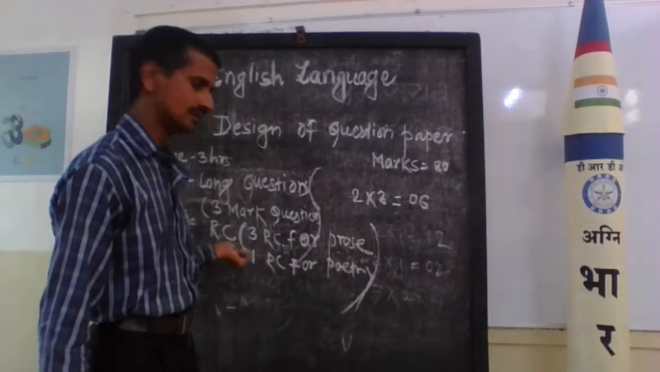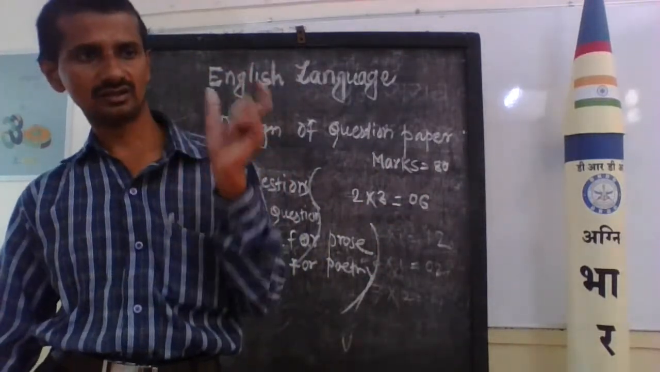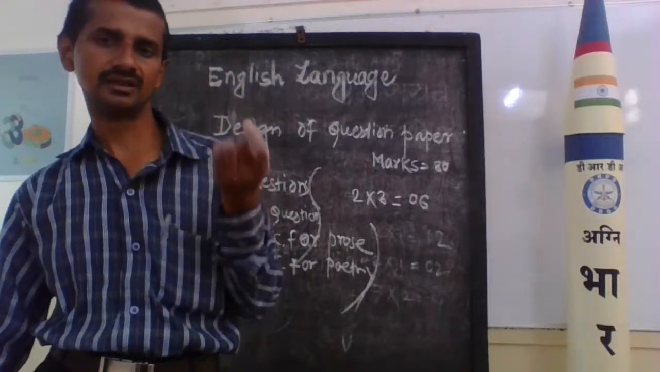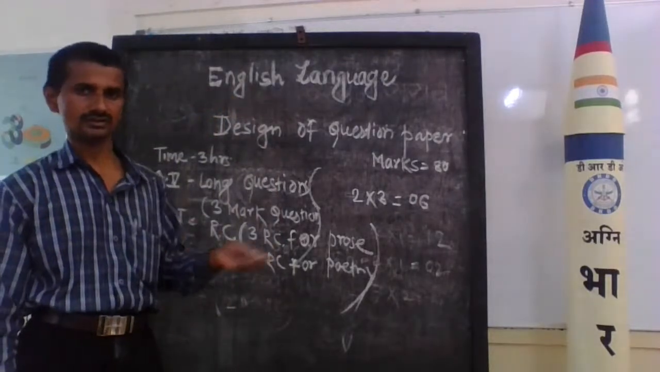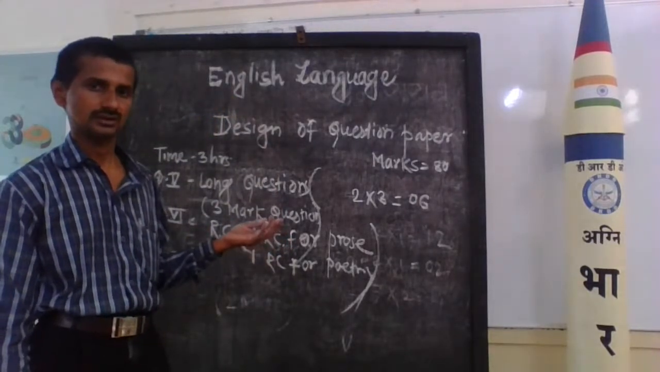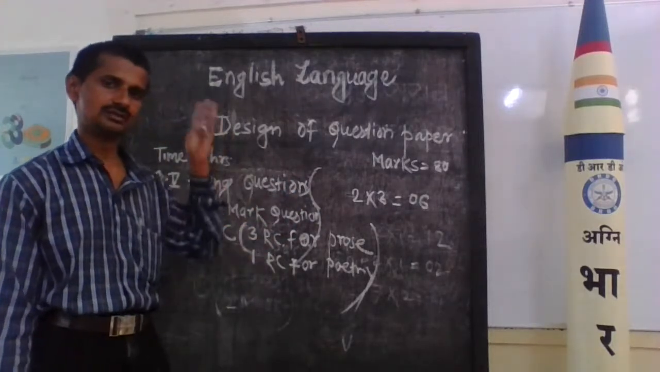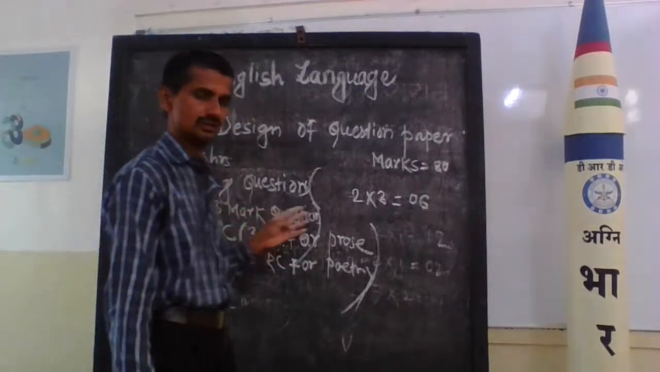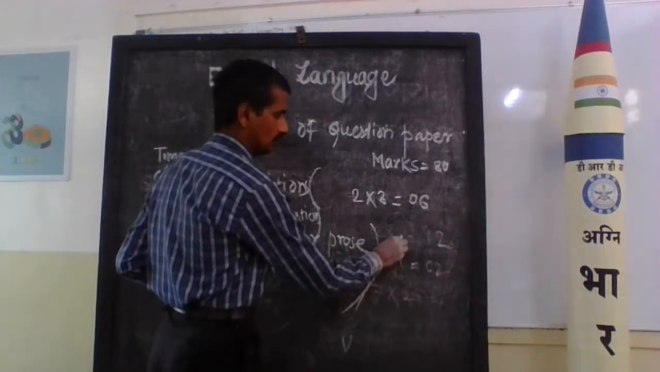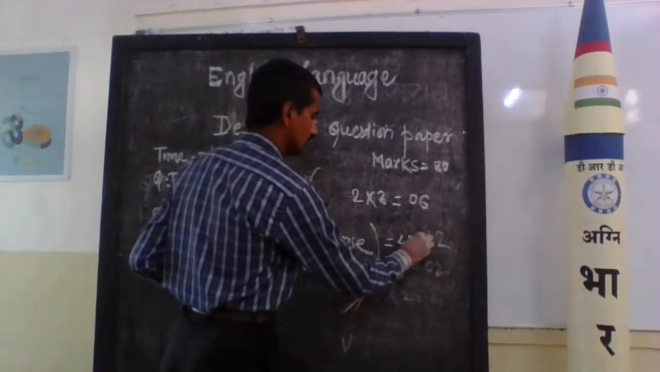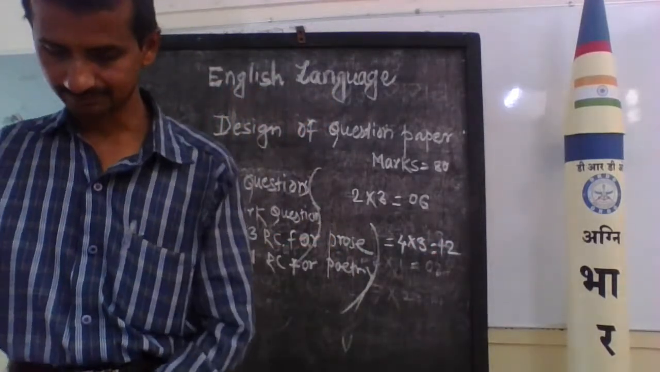In each RC, they will give one punchline, an important line or key statement, and under the key statement they will ask three questions. By solving such three questions you get 3 marks. If you want to score more and more, the RC will always help you to increase your marks. 4 into 3 is equal to 12 marks for the RC.